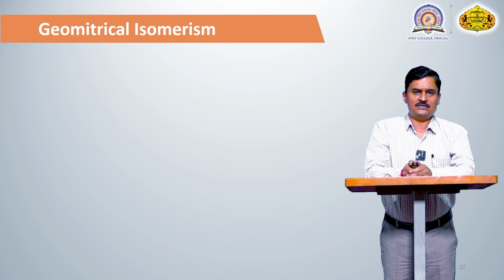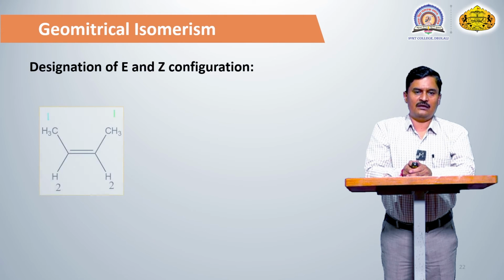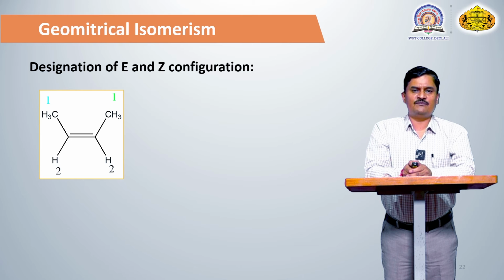So by using this priority rule, meaning priority rules first, second and third, we can easily find out the priority order, meaning the first priority and second priority. If the same priorities are present on the same side, that is known as a Z isomer. So in this compound, the CH3 group has the first priority and hydrogen has the second priority.